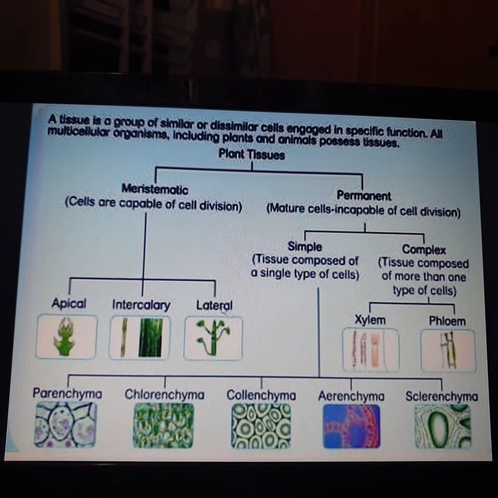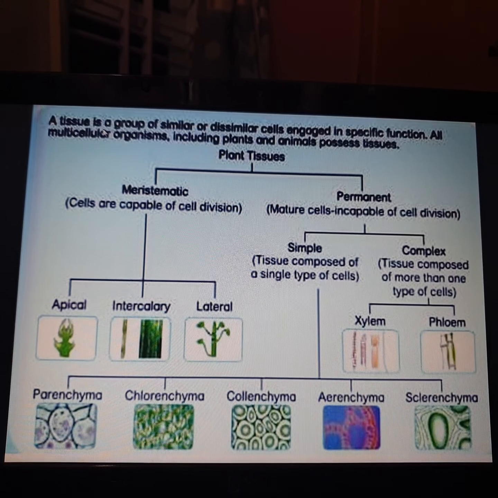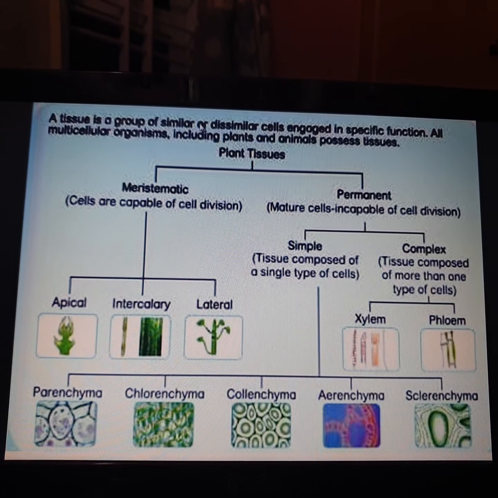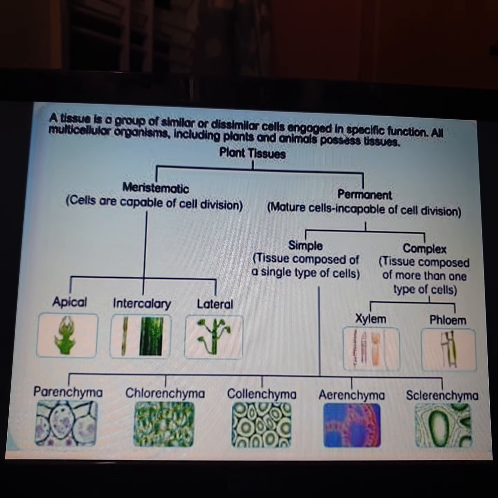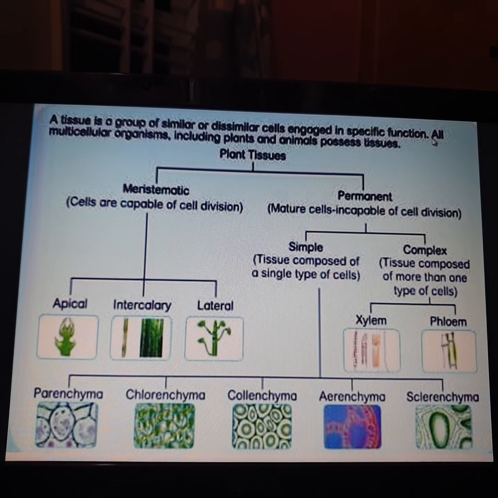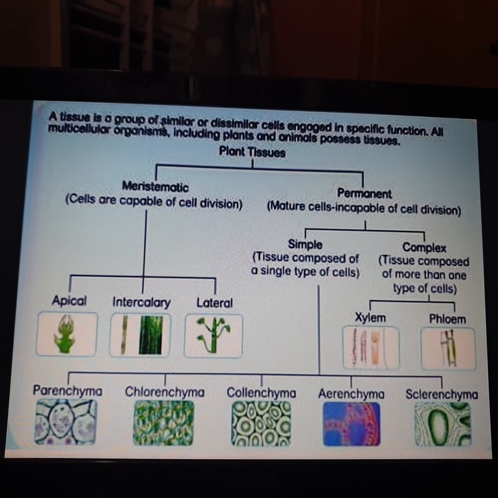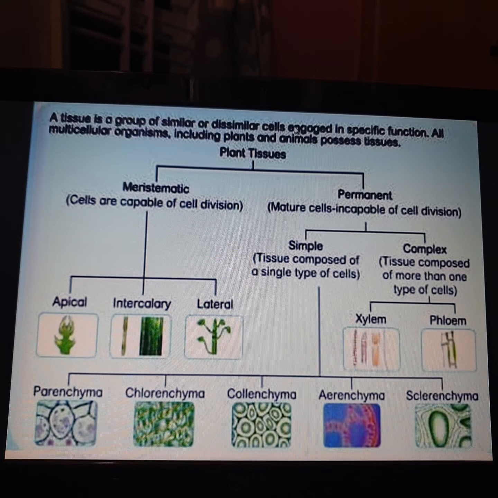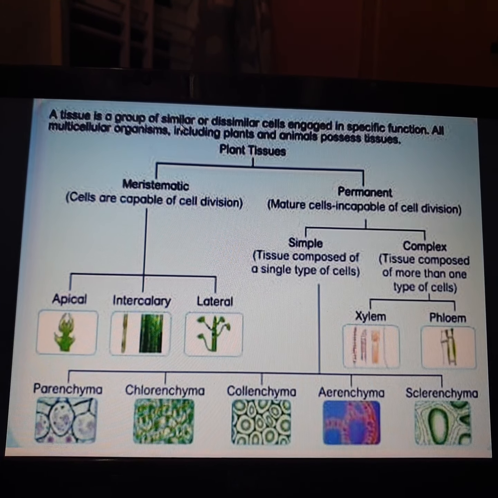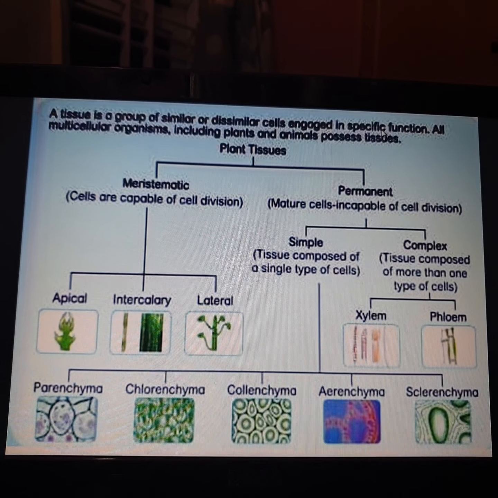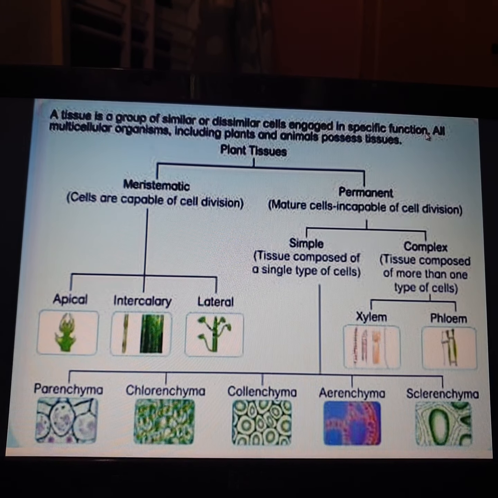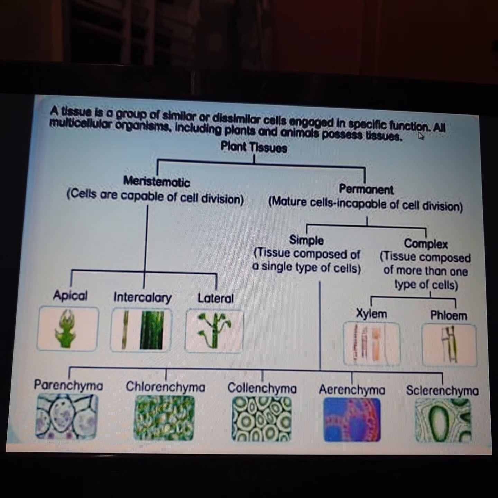So first, what is a tissue? A tissue is a group of similar or dissimilar cells engaged in a specific function. Similar means same. Dissimilar means different. So a group of same or different cells engaged in a specific function, that is, to do a single work.